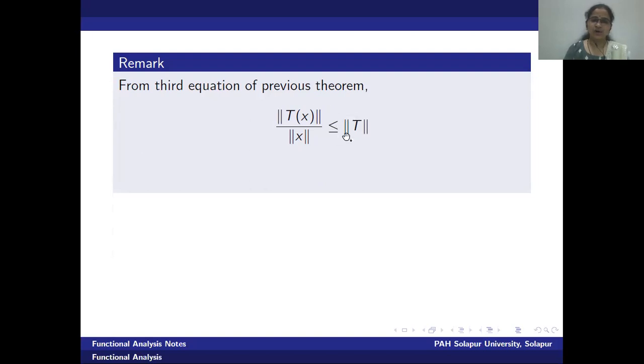This value norm t of x upon norm of x will be less equal by norm t. But if I shift this norm of x to the right, it gives us the inequality norm t of x is less equal by norm t into norm of x. Means whenever t is a continuous linear transformation, that is a bounded linear transformation, then norm t will itself be a bound.